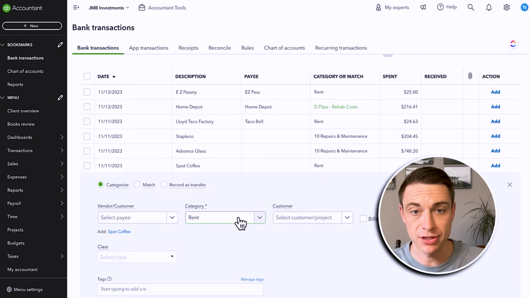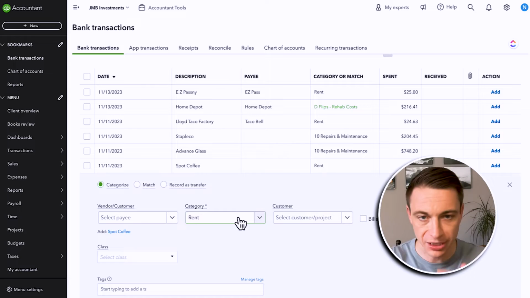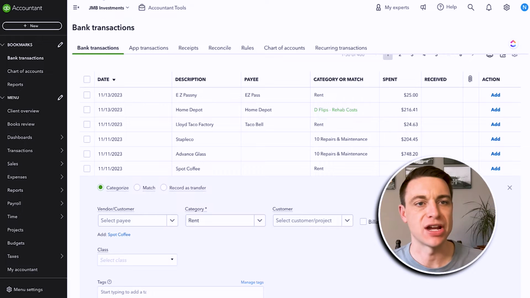Okay, now the other two items we're going to talk about as far as mistakes also help to limit the amount of accounts we have. The next one we're going to talk about is when we're doing renovation projects, adding all of our renovation categories to our chart of accounts. That's also something we don't want to do. So what are our renovation categories?